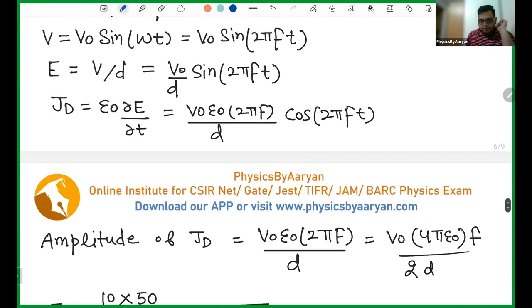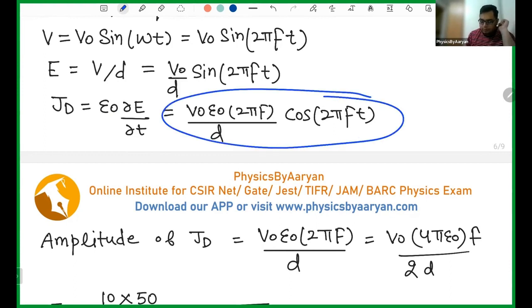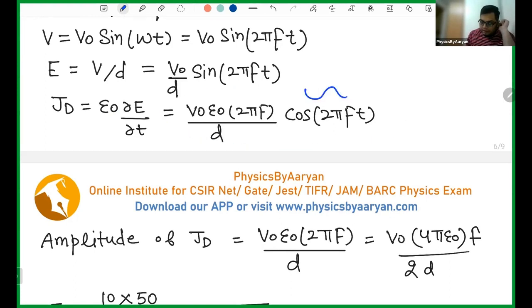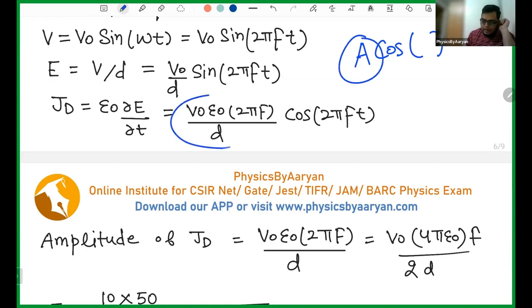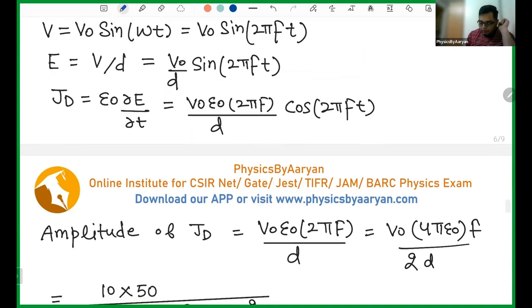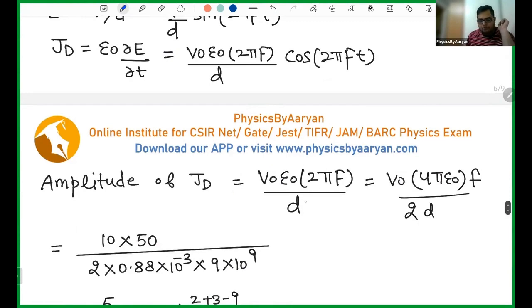So epsilon naught. If you do the differentiation of electric field, you will get omega, or you can say 2 pi f, into cos omega t. So this is your displacement current density. This is a varying term and this is the amplitude. So anything outside the cos is an amplitude. Whenever you have a wave like this, A cos something, this A is known as the amplitude of the wave. So the amplitude is V naught epsilon naught 2 pi f by d.